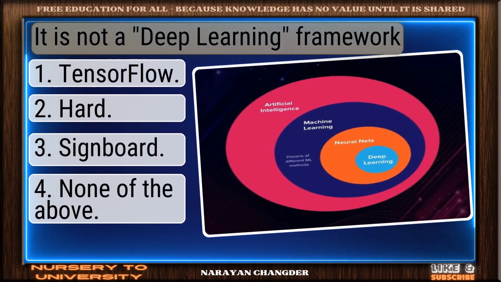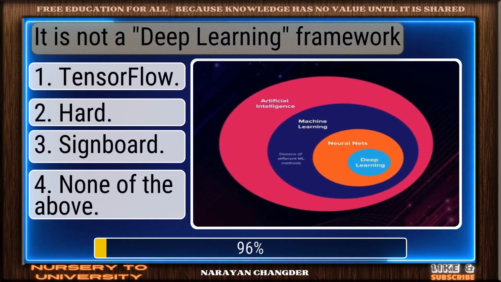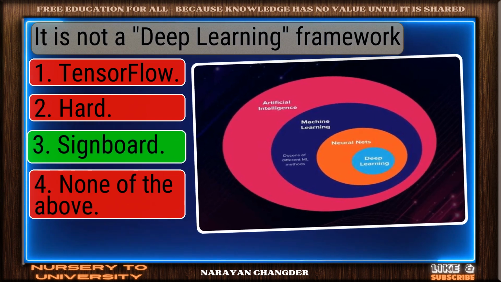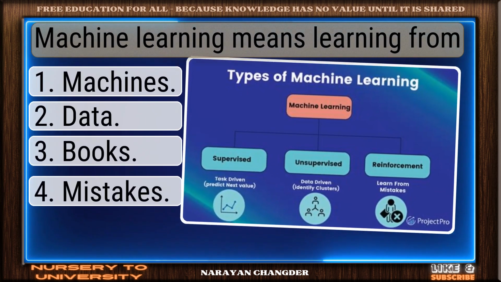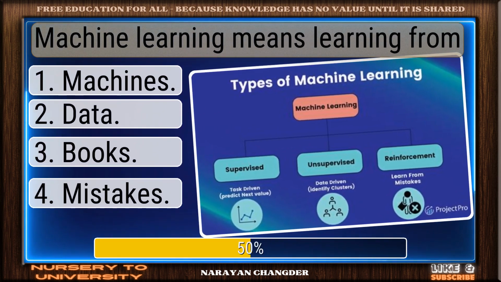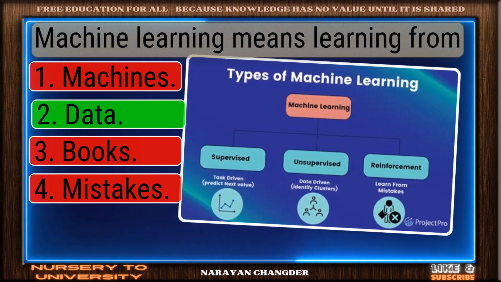Question number 29. It is not a deep learning framework. Valid point. TensorBoard is true. Question number 30. Machine learning means learning from. Nicely done. Data is a solid answer.